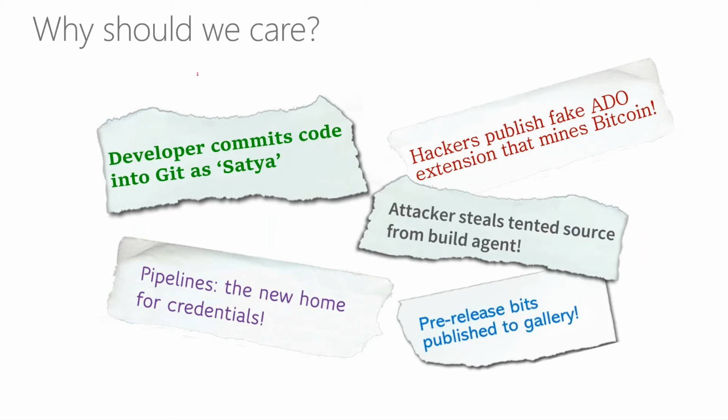Here's an example where a developer was able to spoof and check in source code under Satya Nadella's name. How is that possible? Because somewhere in the tooling, the tool set did not use the authenticated session token to determine who is making the commit.